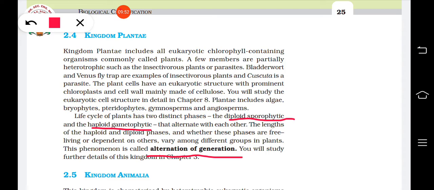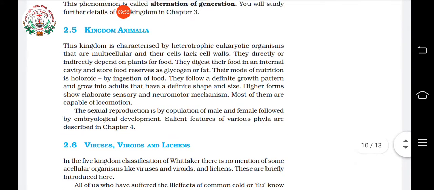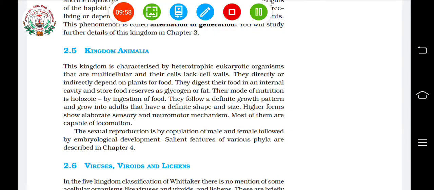Now we will go to the next group, that is kingdom Animalia. When you see the kingdom Animalia, you can see that they are strictly heterotrophic, and their cells lack a cell wall. There won't be a cell wall.